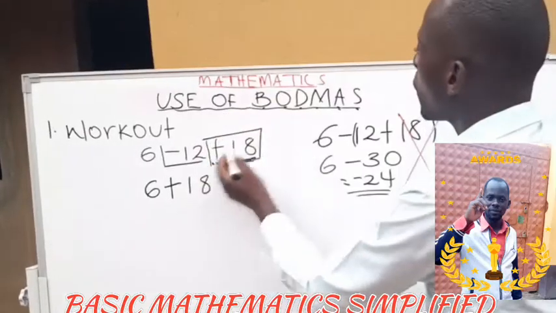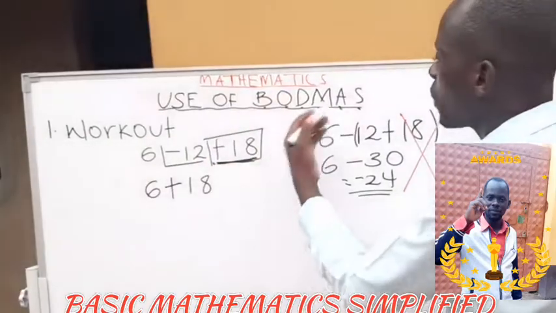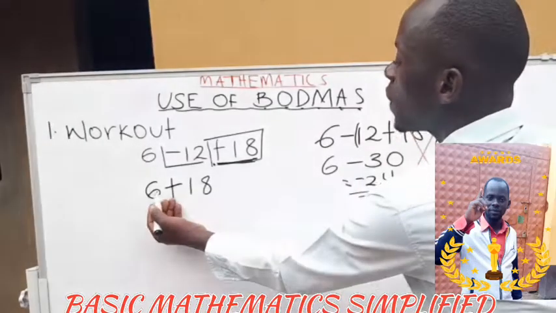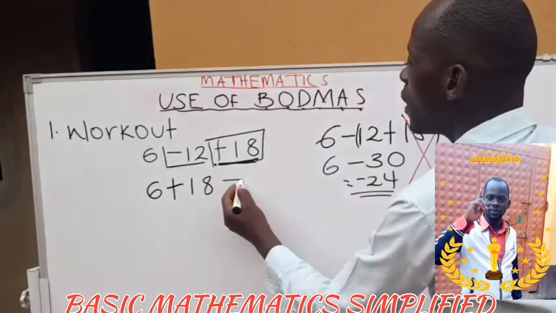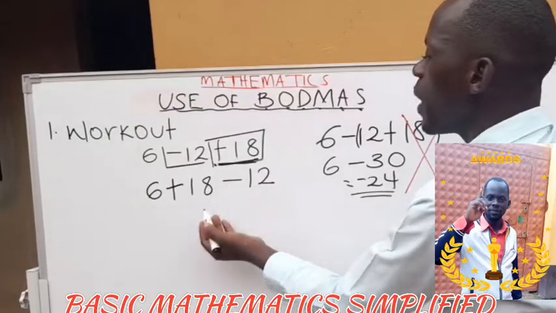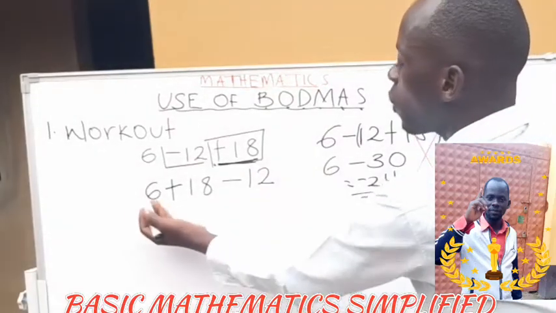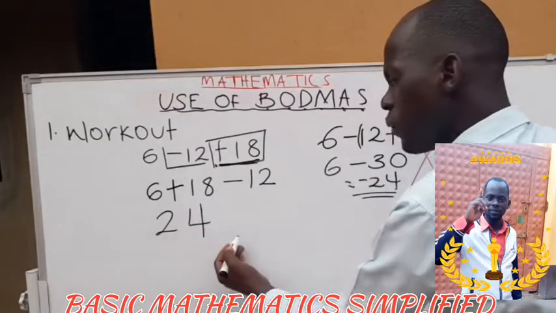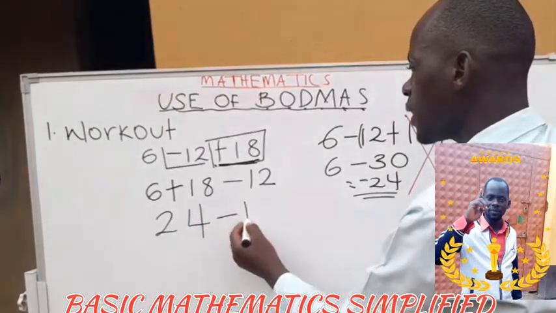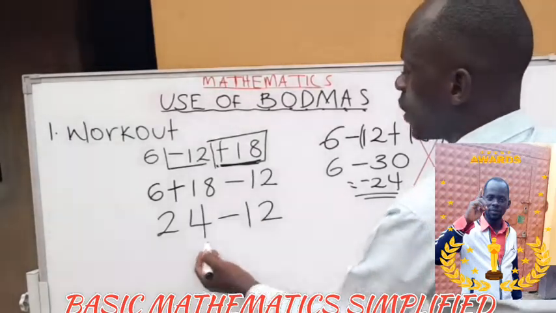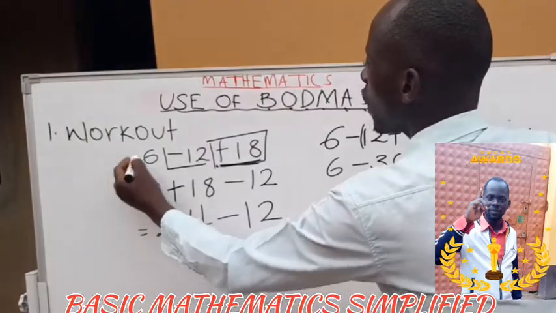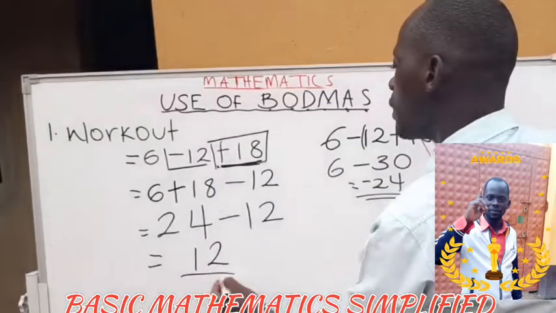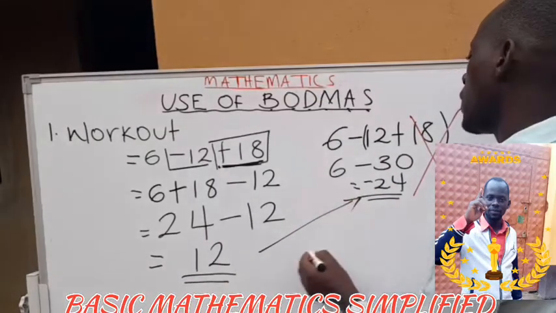So when we are topping up, we begin from the addition, because we are saying, according to BODMAS, addition comes first. So it is 6 plus 18. Then the negative comes later, or the minus, or the subtraction. So what is 6 plus 18? It gives you 24 minus 12. So what is 24 minus 12? The answer is 12. Now compare these answers, whether they are the same.